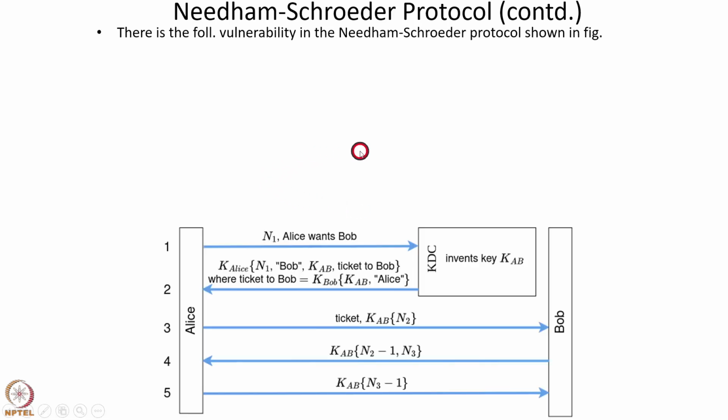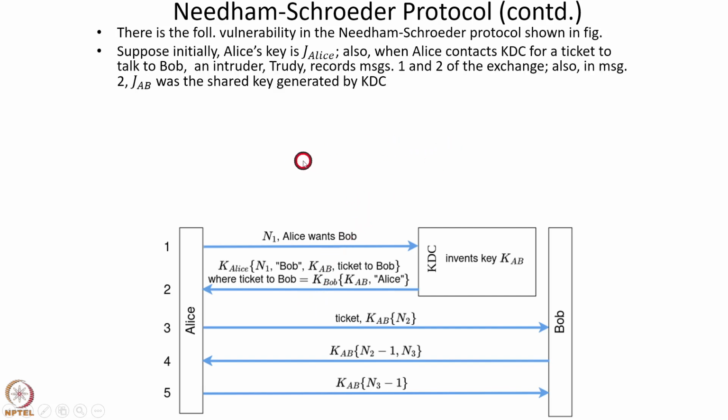Now there is a vulnerability in the Needham-Schroeder protocol that is shown in this figure. Suppose initially Alice's key is KAlice. When Alice contacts the KDC for a ticket to talk to Bob, an intruder, say Trudy, records messages 1 and 2 of the exchange, and also assume that in message 2, KAB was the shared key generated by the KDC. So Alice sent N1 comma Alice wants Bob, and then the KDC sent KAlice N1 comma Bob comma KAB comma ticket to Bob, where ticket to Bob is KBob KAB comma Alice.